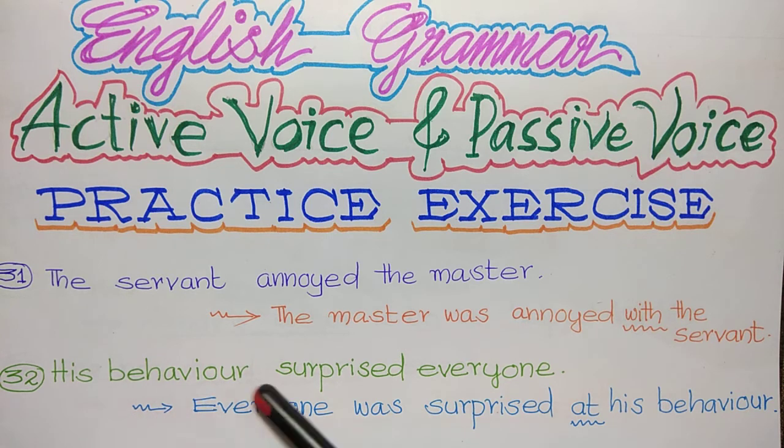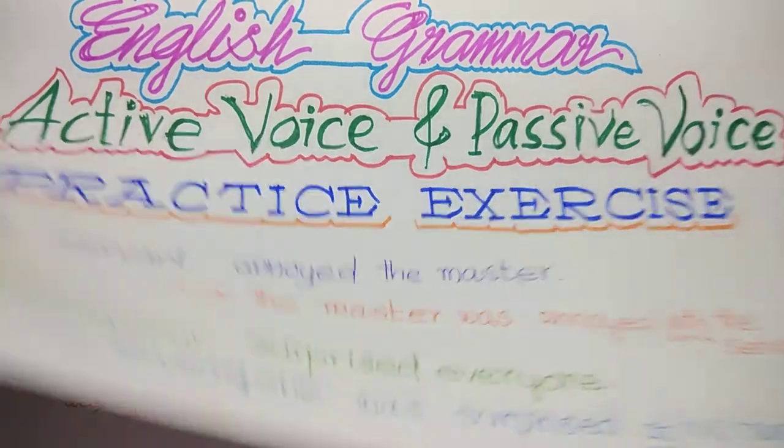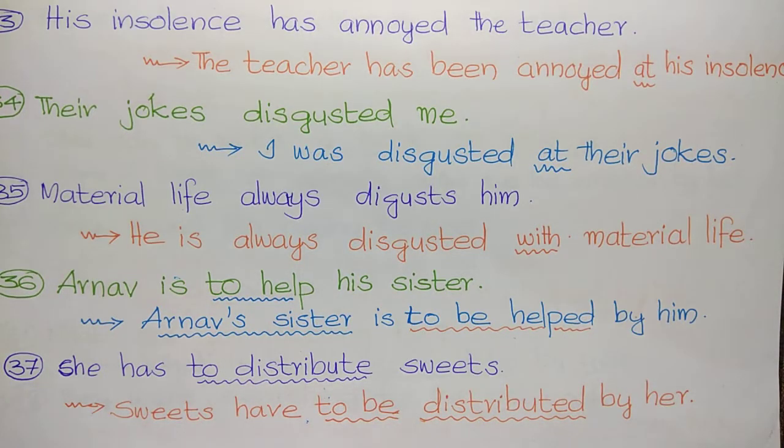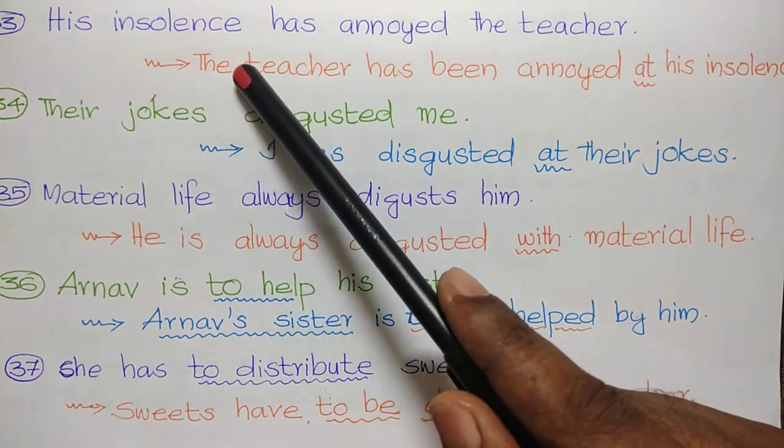Next, his behavior surprised everyone. Everyone was surprised at his behavior. Surprised at. At is the preposition used, not by here. These are the exceptional cases where we use different prepositions instead of by.